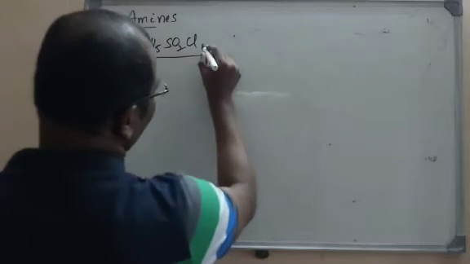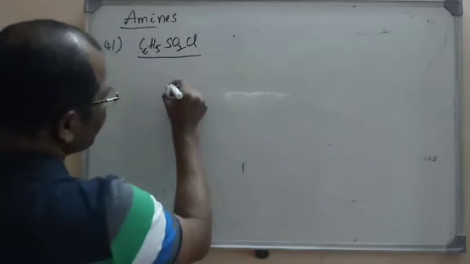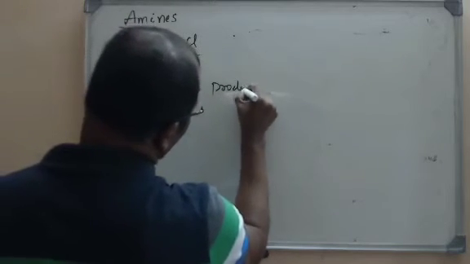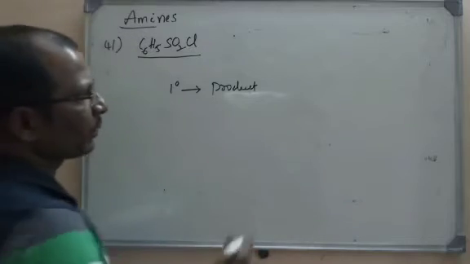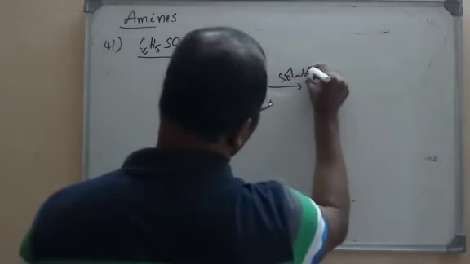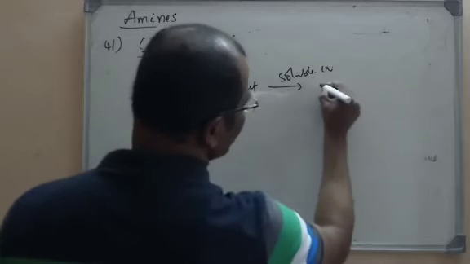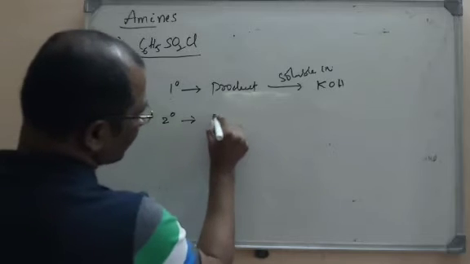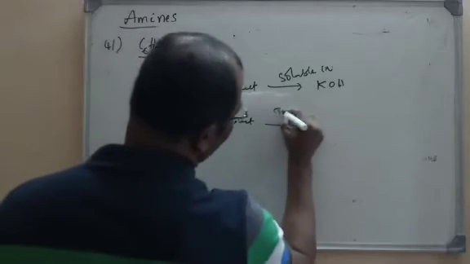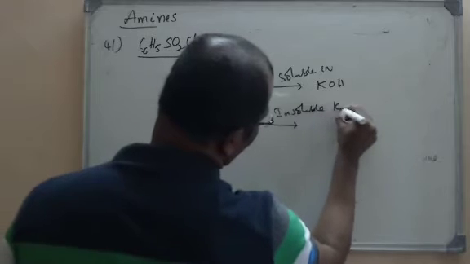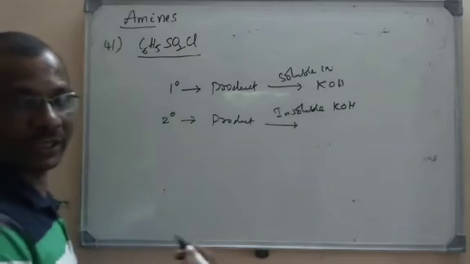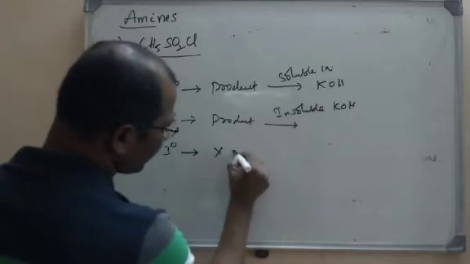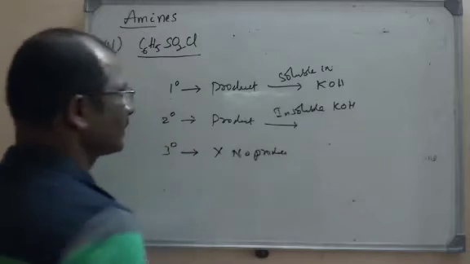First, I will write a primary amine, which gives a product here. That product is soluble in KOH, not HCl, KOH. So for a primary amine, the product is soluble in KOH. A secondary amine will give a product that is insoluble in KOH. This is the difference, soluble in KOH versus insoluble. Already we have it in theory, refer to the theory video again. Tertiary amine, there is no product here.